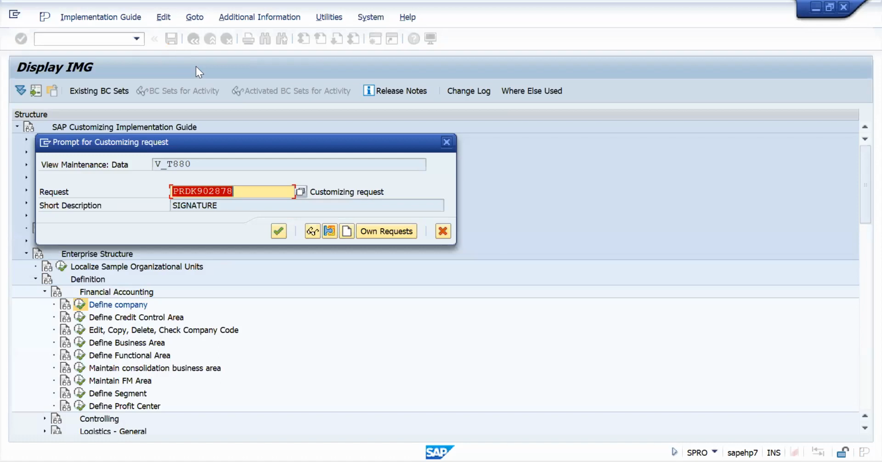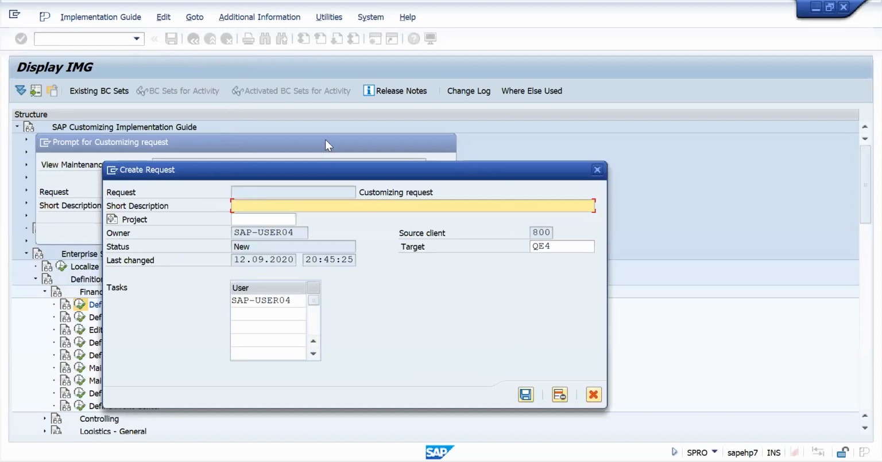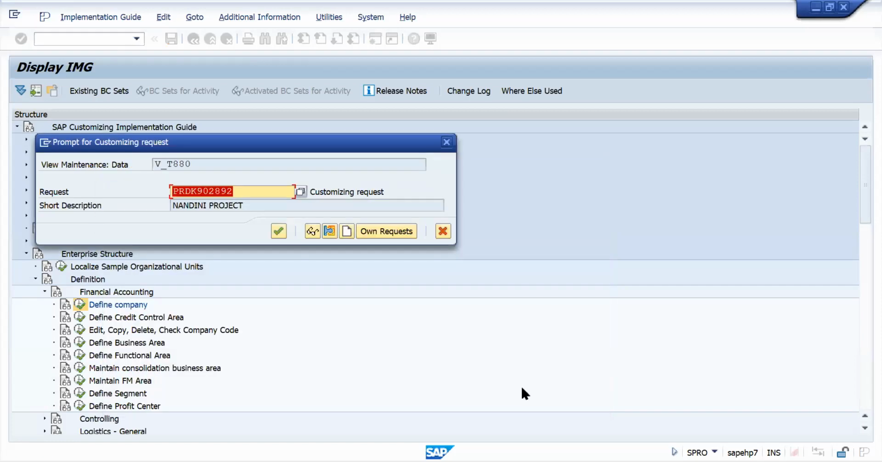Okay. In any configuration, if we are doing it in SAP, it will come like this. This screen will come initially, and nothing will be there. What you need to do, you need to click here, create a request. Here in short description, I suggest you enter your name. Here I will enter Nandini project. So you guys can enter your name, so whatever transport request you get will save under your name. Just press save. So here Nandini project will come.